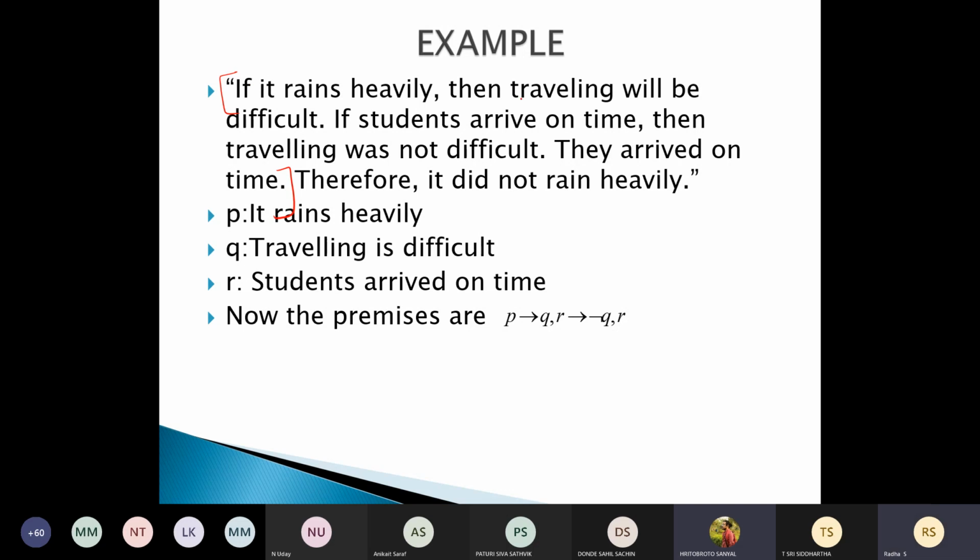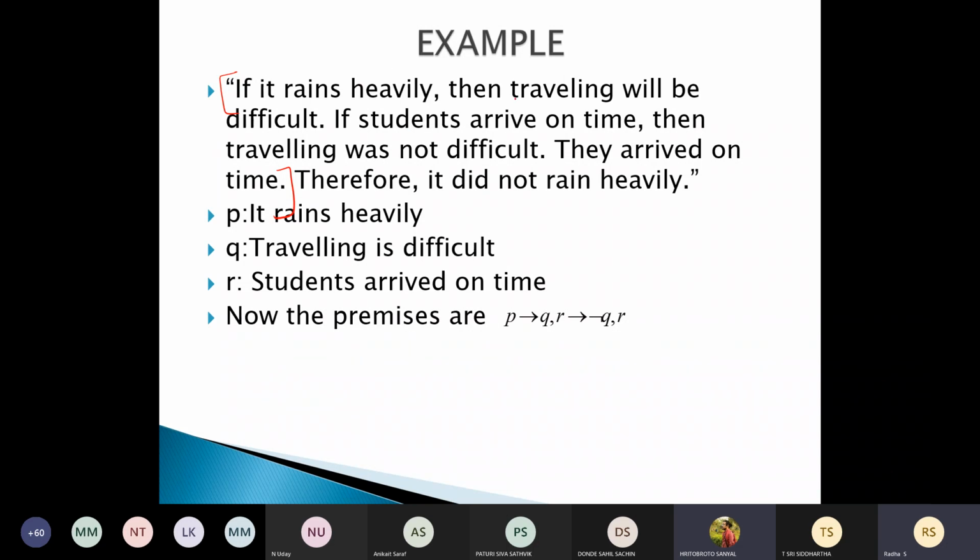If it rains heavily, then traveling will be difficult. If students arrive on time, then traveling was not difficult. They arrived on time. Therefore, it did not rain heavily. So whatever I have given within brackets, that red color thing, these statements are the given premises. From that we are expecting a conclusion that it did not rain heavily. That should be the conclusion, right?